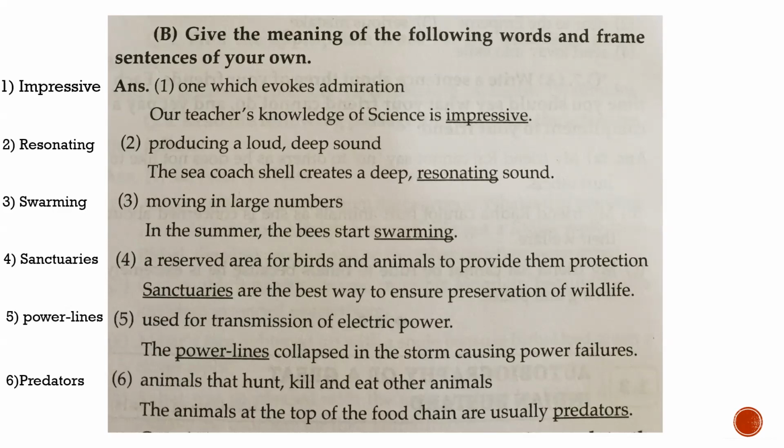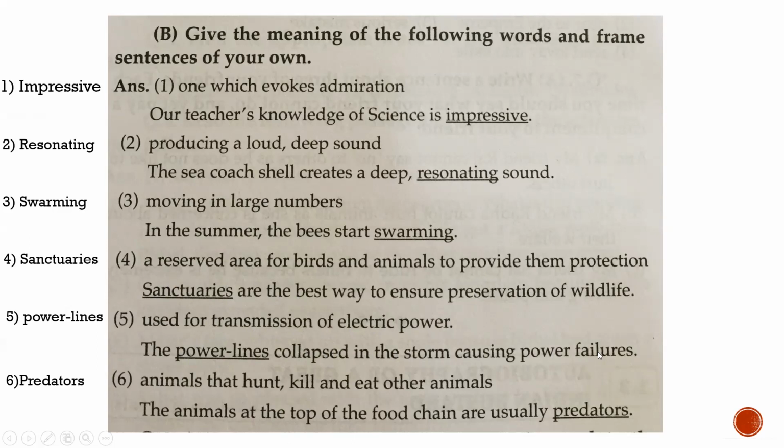Underline the word resonating. Swarming, moving in large numbers. Sentence, in the summer, the bees start swarming. So underline swarming. Next one is number 4, sanctuaries, a reserved area for birds and animals to provide them protection. Sentence, sanctuaries are the best way to ensure preservation of wildlife. Underline sanctuaries. Power lines, used for transmission of electric power. Sentence, the power lines collapsed in the storm, causing power failures.